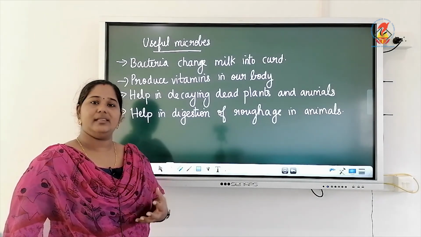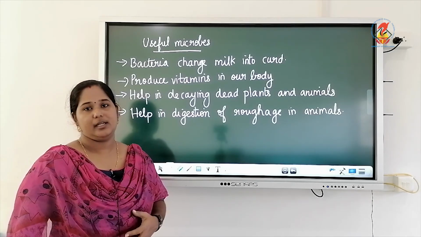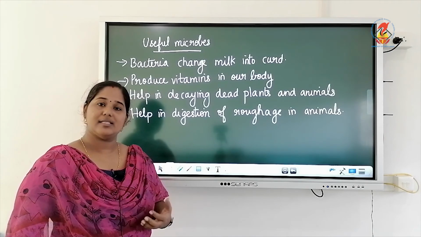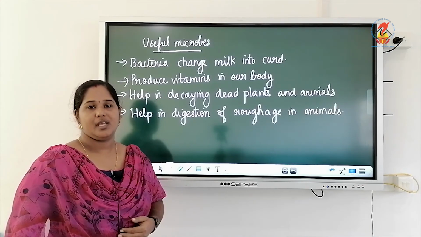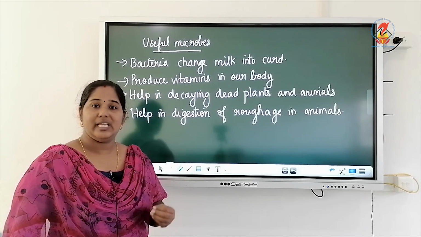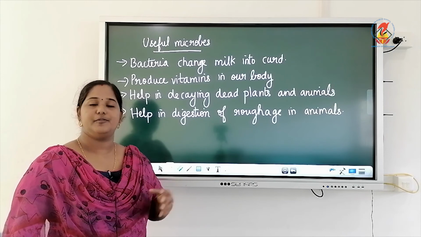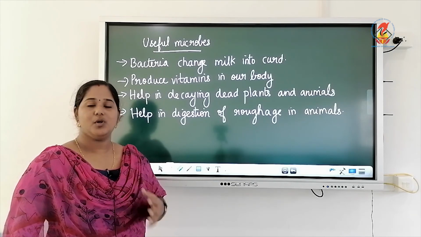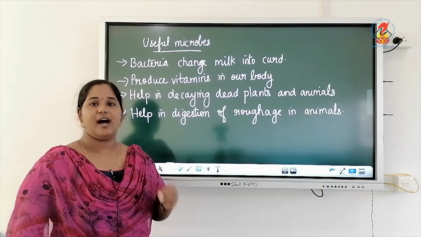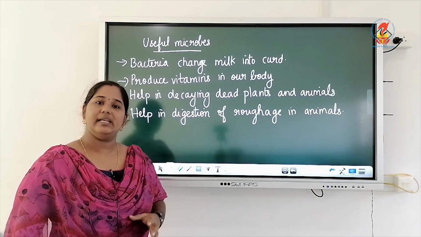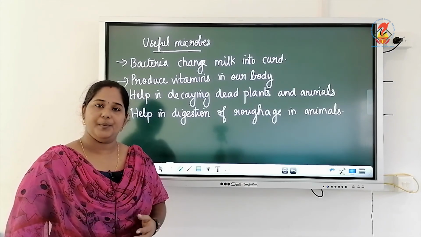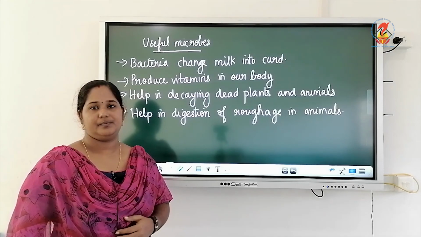Now, the best thing that we can do to protect our body is to maintain hygiene. We must keep ourselves clean. We must drink boiled water. We must eat cooked, covered food. And the most important one, wash your hands before having your food and after going to toilet. Maintain cleanliness in your surroundings too. These things will help you to maintain health.